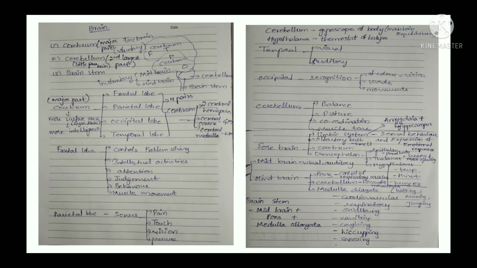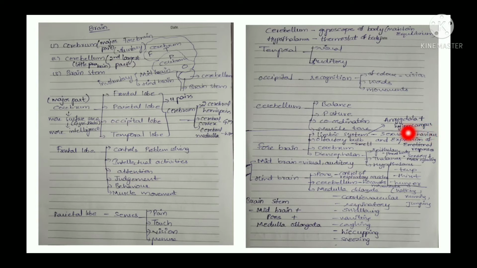A brain consists of mainly three parts: forebrain, midbrain, and hindbrain. First, the forebrain is divided into four parts: limbic system, olfactory bulb, cerebrum, and diencephalon. So the first one, the limbic system. The limbic system is a combination of amygdala and hippocampus.